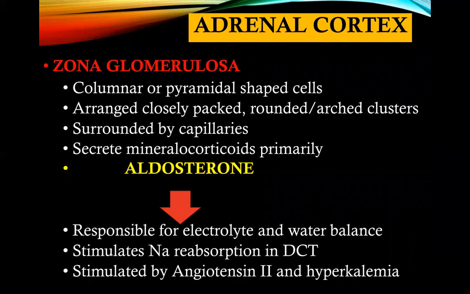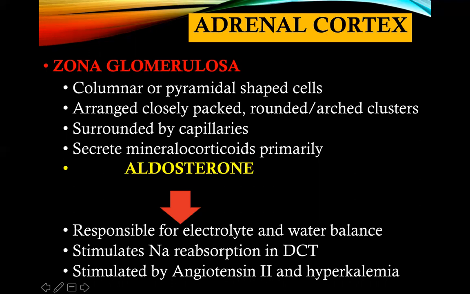The zona glomerulosa is described as having columnar pyramidal shaped cells, which are arranged in closely packed, rounded arc clusters surrounded by capillaries. All you need to remember about the zona glomerulosa is that they secrete mineralocorticoids, primarily aldosterone. Aldosterone, this hormone is responsible for the electrolyte and water balance. It stimulates sodium reabsorption in the distal convoluted tubule, and they are being stimulated by angiotensin II and hyperkalemia.